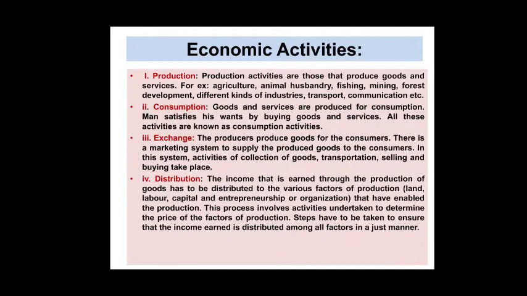In the system, activities of collection of goods and transportation, what's the main aim? Exchange one thing for another thing, so people can change it, and selling and buying take place. In a particular place we are going to purchase vegetables or any one thing, market, shops also, so exchange.